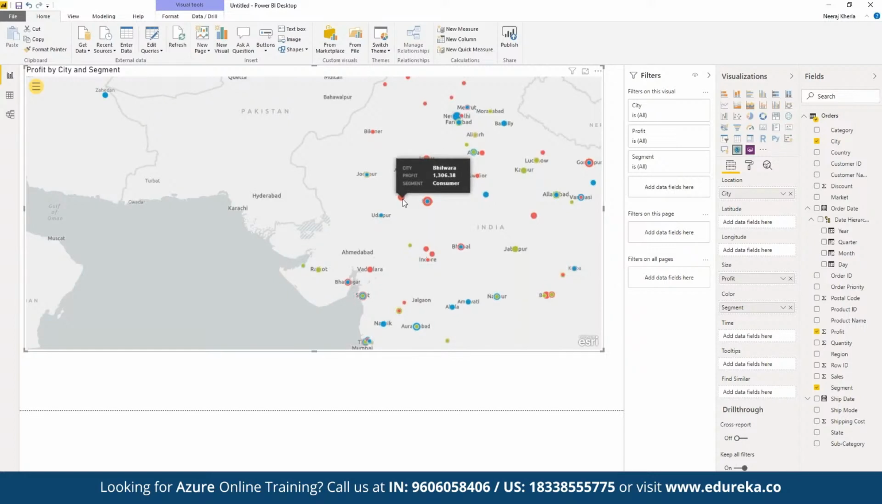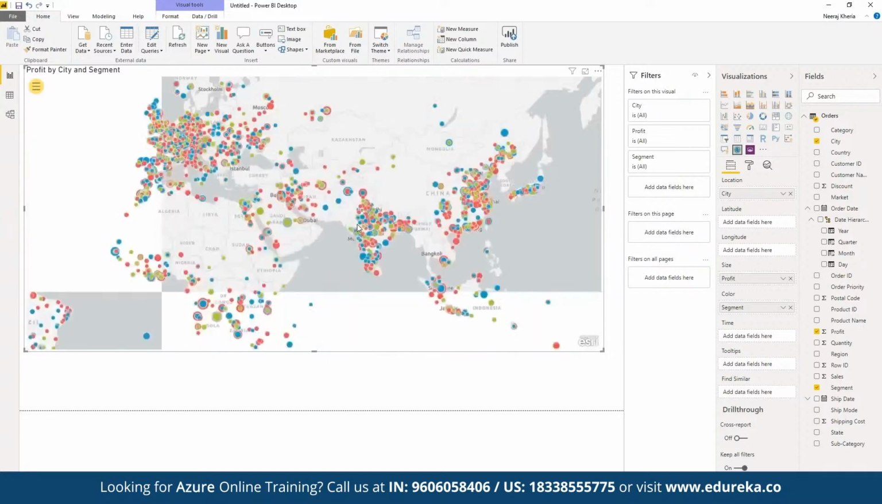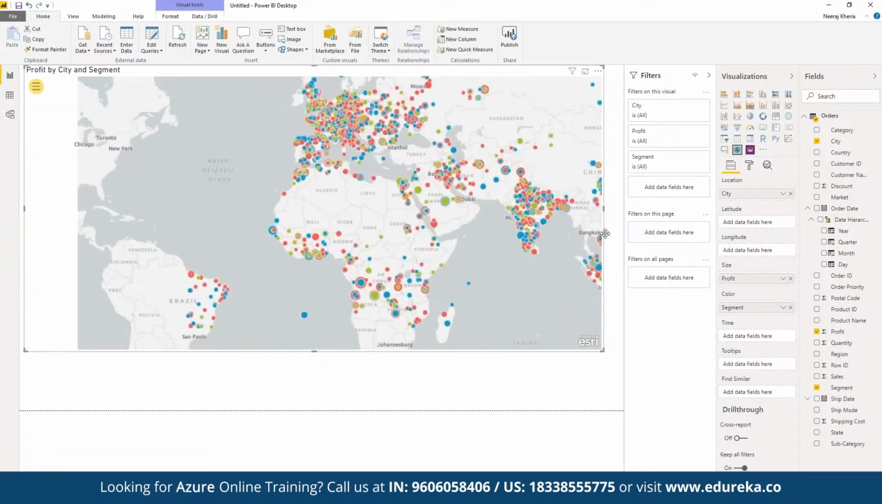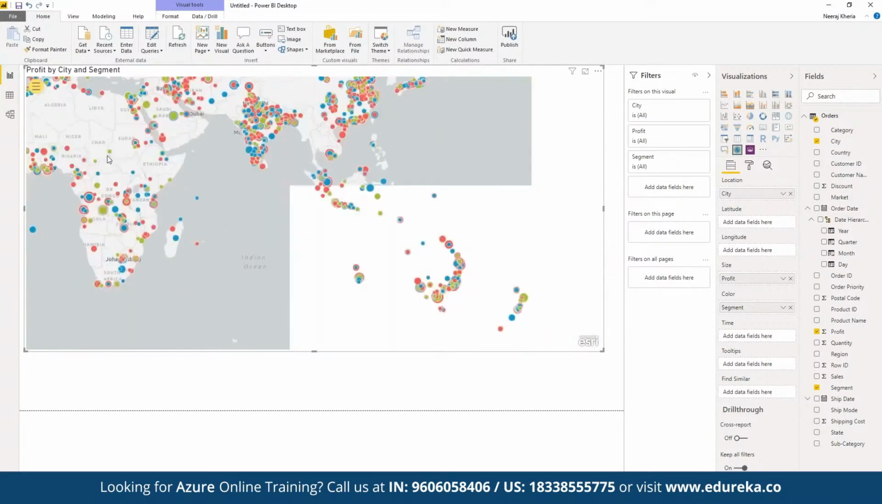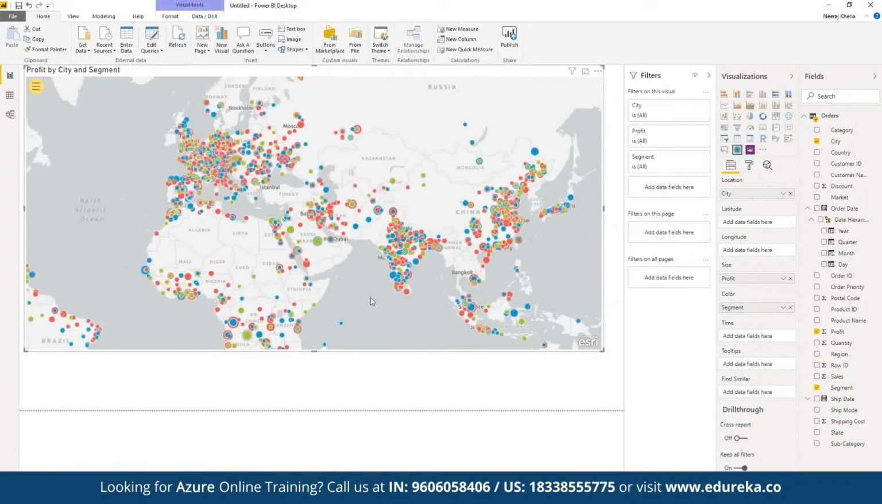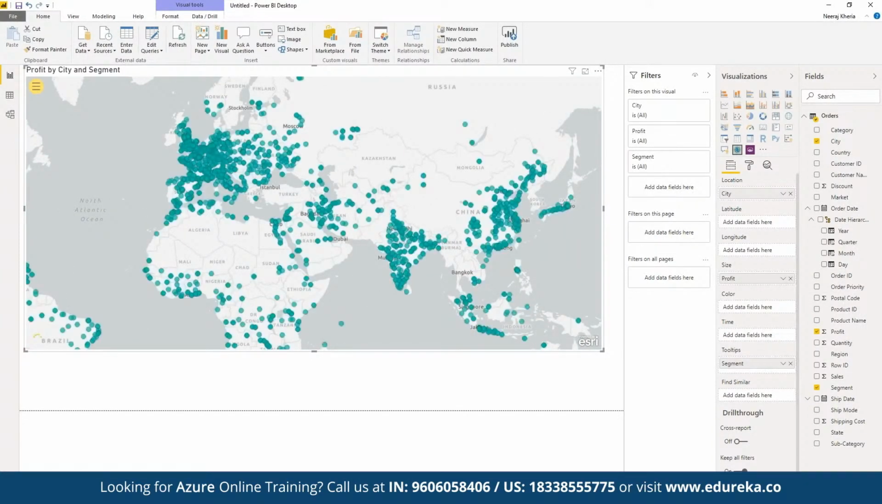So here red has been given to consumer, then we have the green given to the home office, and the blue has been given to the corporate as a part of the color segment. So we can simply visualize how exactly the entire distribution has been in different cities all around the globe as a part of the color segment, or if you want to add this as a part of tooltip, then you can add tooltip as well.